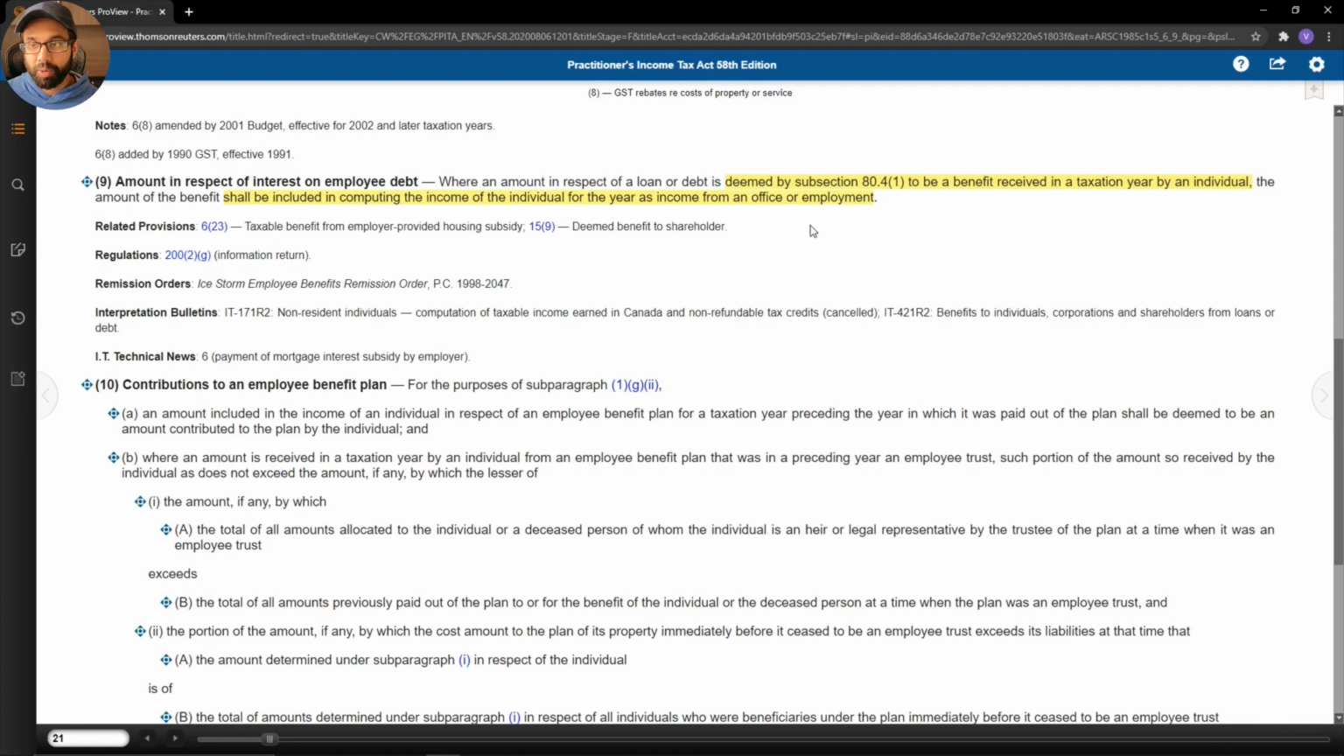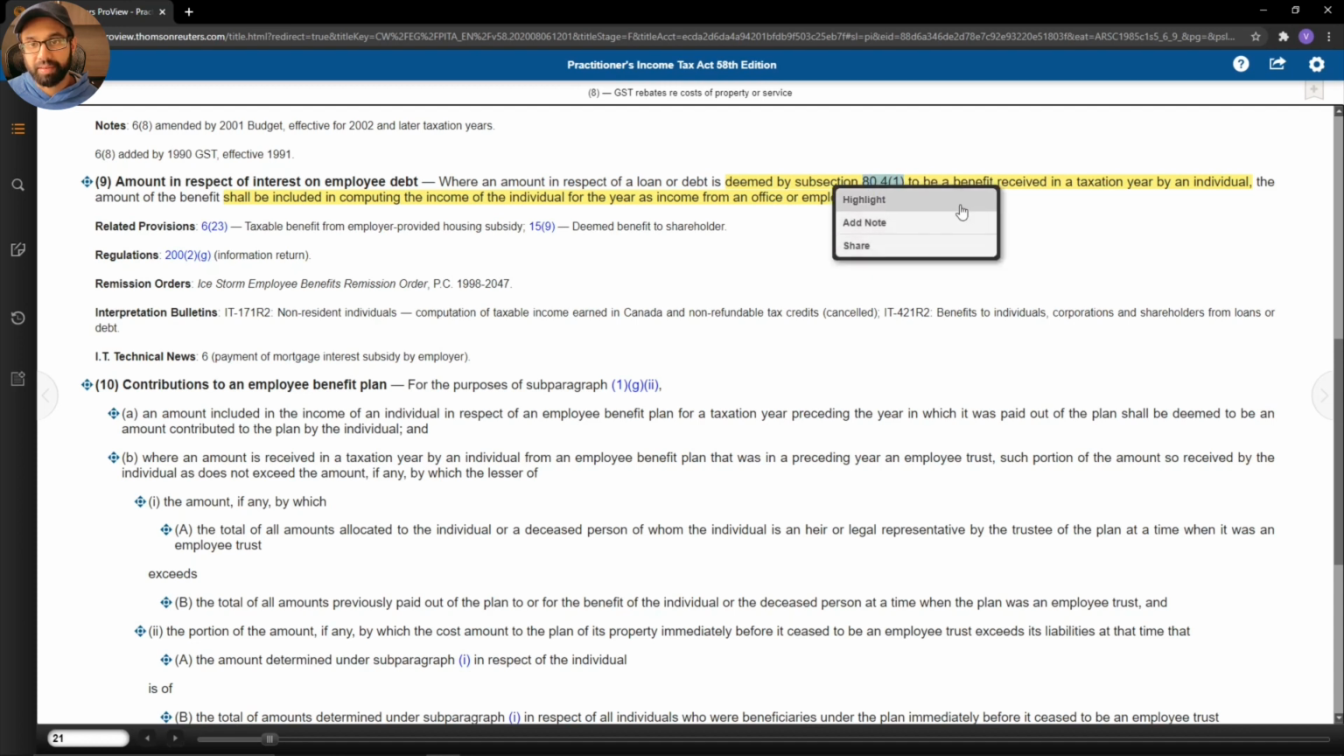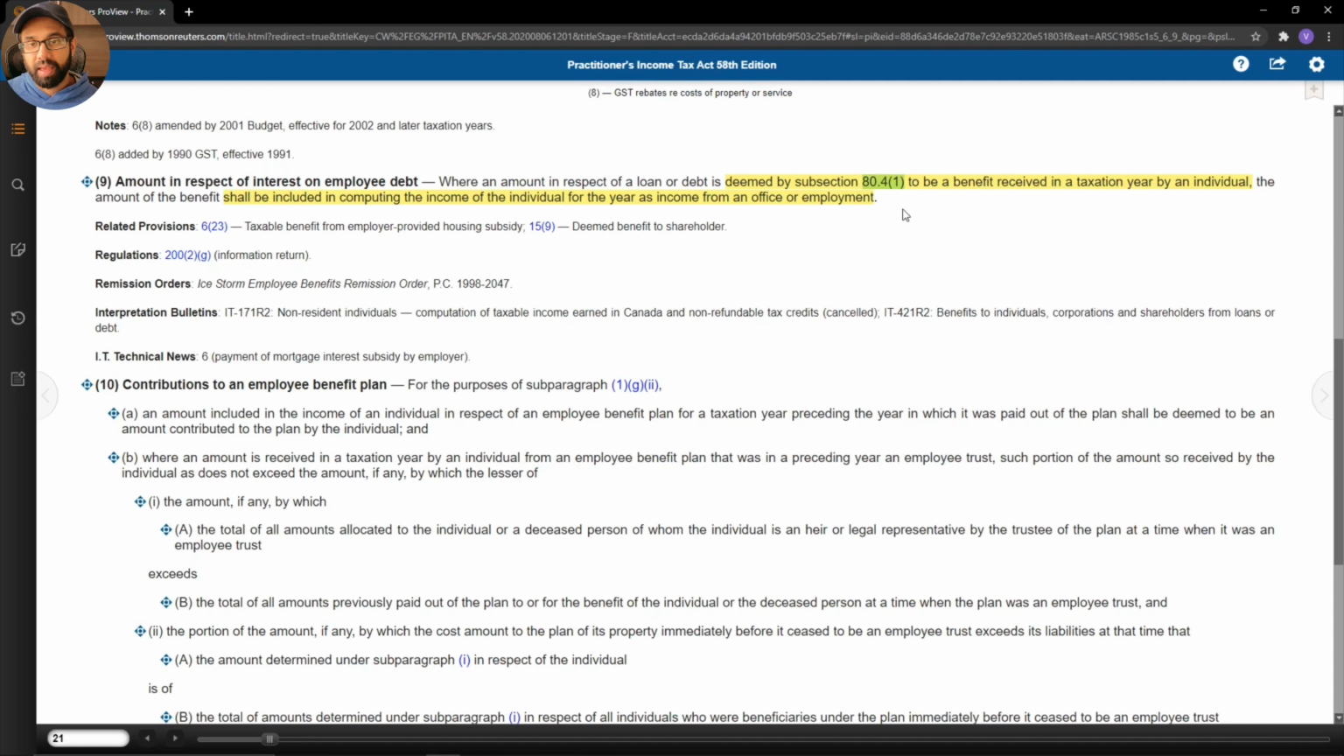So it gets to be quite specific. It says if there is a benefit, that benefit will be included and specifically included in Subdivision A, office or employment income. So let's go to 80.4 subsection 1, that subsection there that I've highlighted, and see if we can find that provision and see what it says.